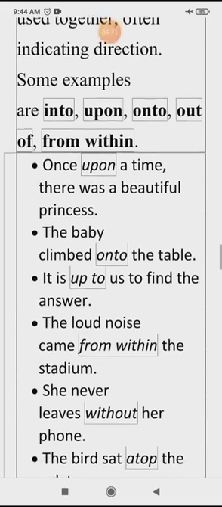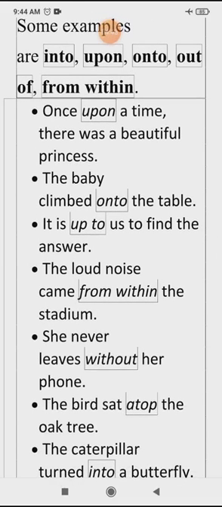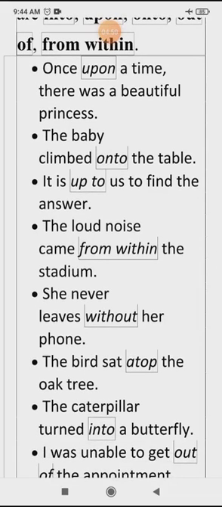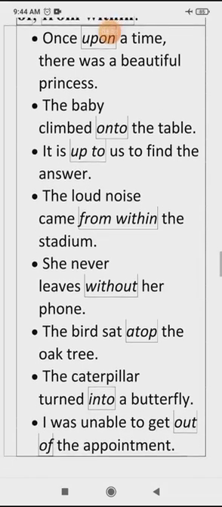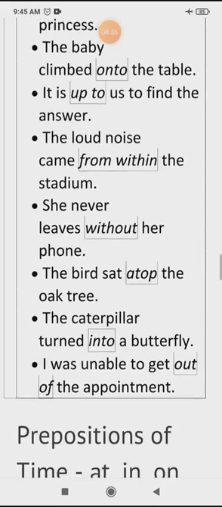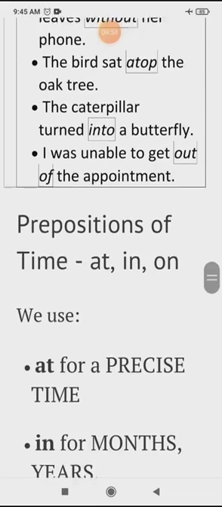She never leaves without her phone. The bird sat atop the oak tree. The caterpillar turned into a butterfly. I was unable to get out of the appointment.